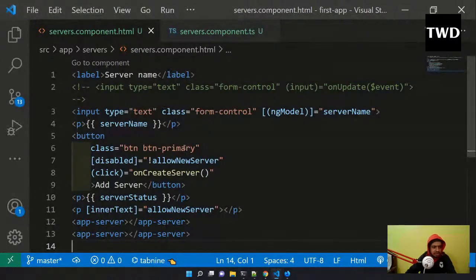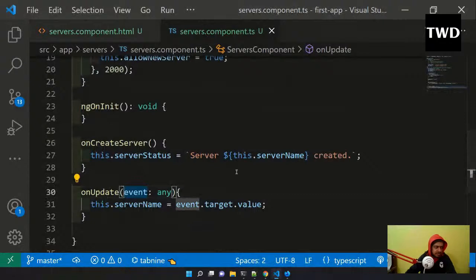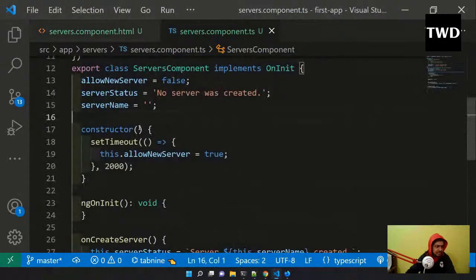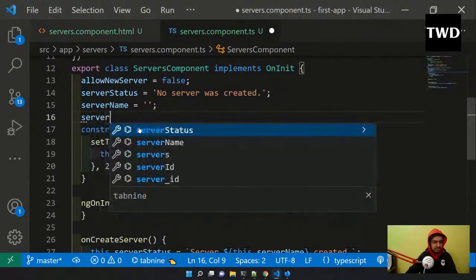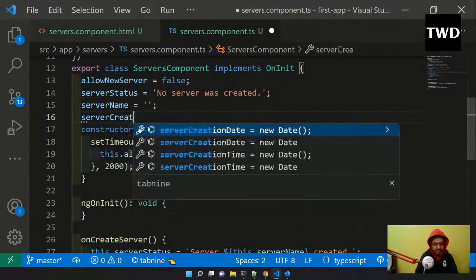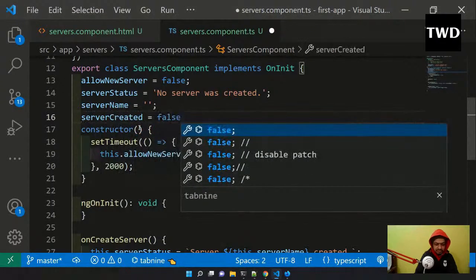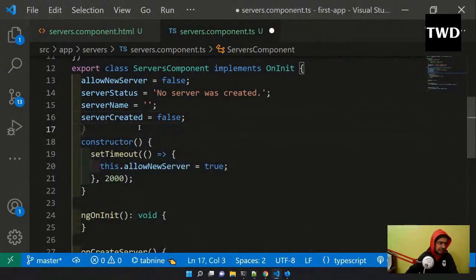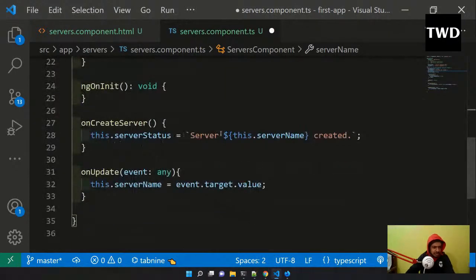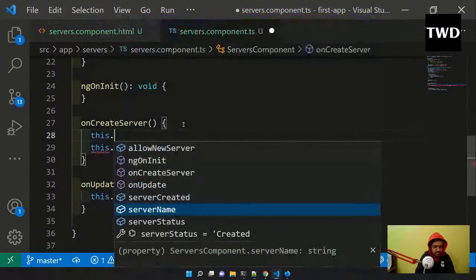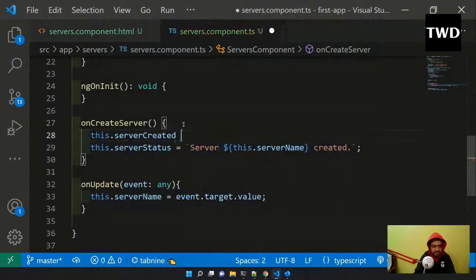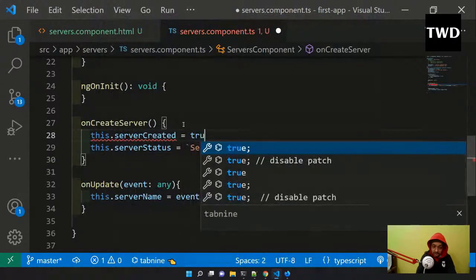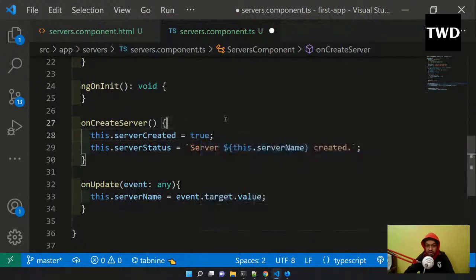So now, again, in the servers ts file, after the server name, I will have serverCreated equal to false. This variable is serverCreated equal to false. Then after that, in onCreateServer, I'll have this.serverCreated equal to true. So this code we have done yesterday, so go through yesterday's recordings and you'll understand what I'm doing.